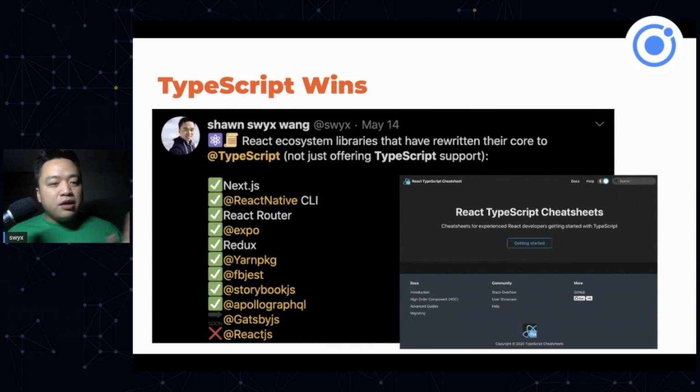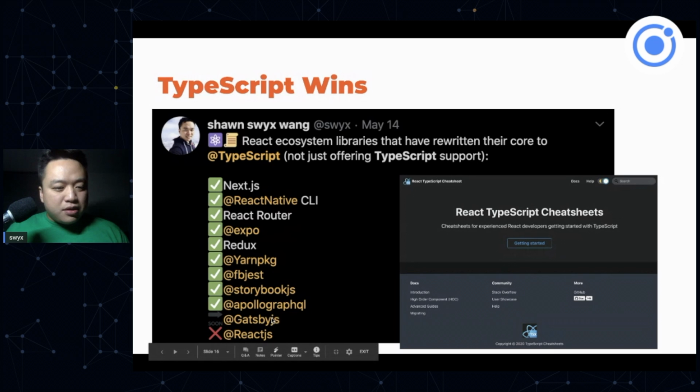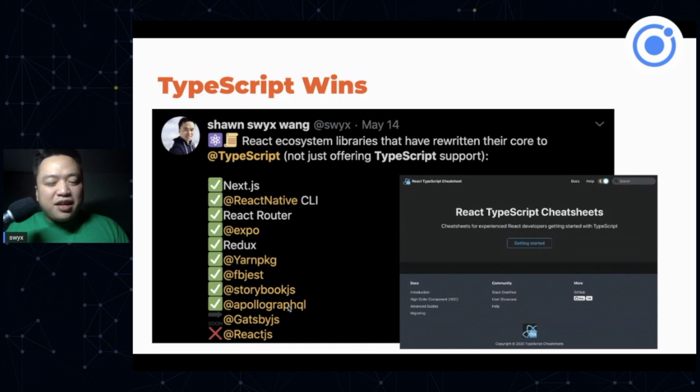TypeScript has basically won. So here's a list of everyone that has moved over to TypeScript in the past year or so. I mean, some of them have moved. Apollo has been TypeScript from the beginning. Ionic has been TypeScript from, I think, the beginning or very early on. And of course, React itself is not TypeScript.